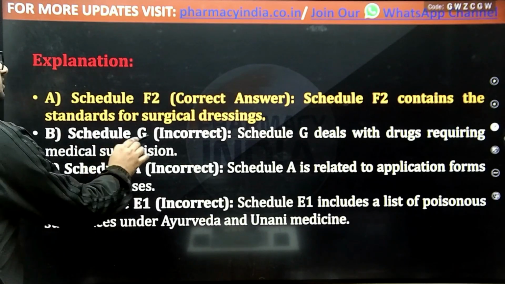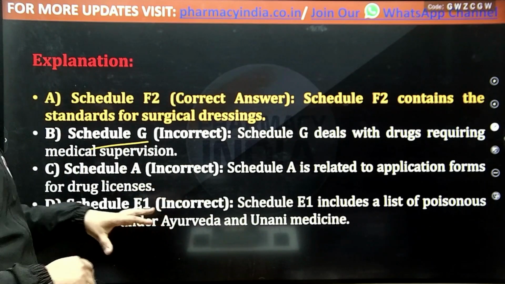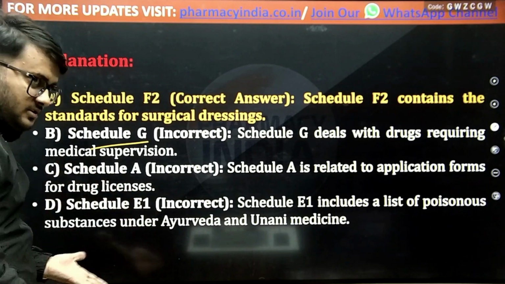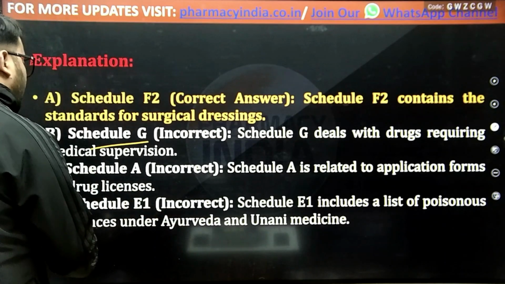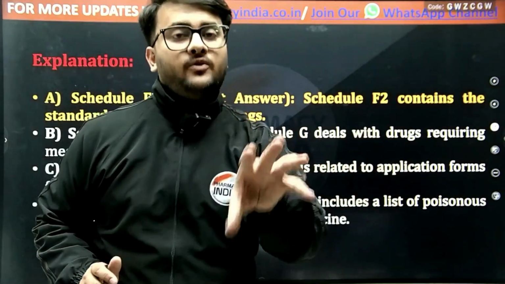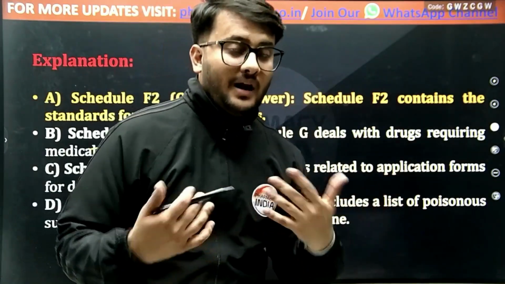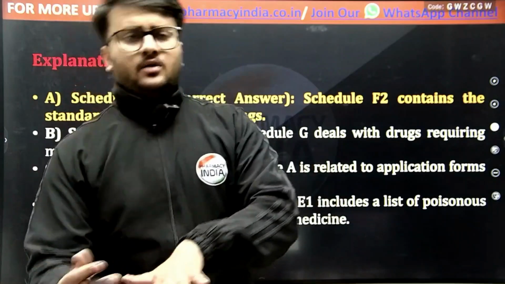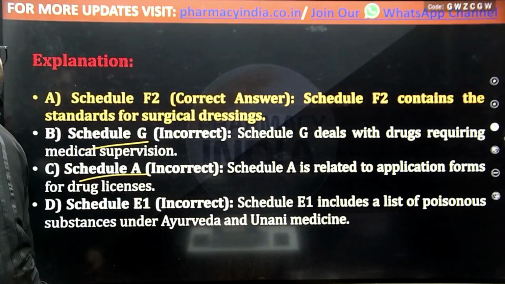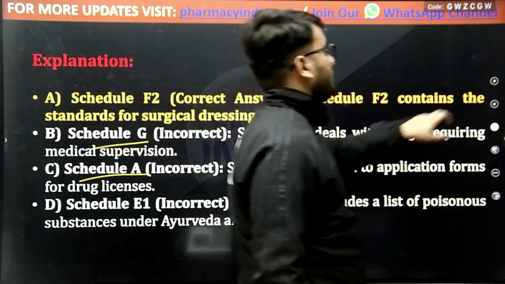If we talk about Schedule G, that deals with drugs requiring the medical supervision of specialized doctors or physicians. And if we talk about Schedule A, it deals with the application forms if we want to get a license issued, or if we want to get a renewal of our license. Now come to the next question.